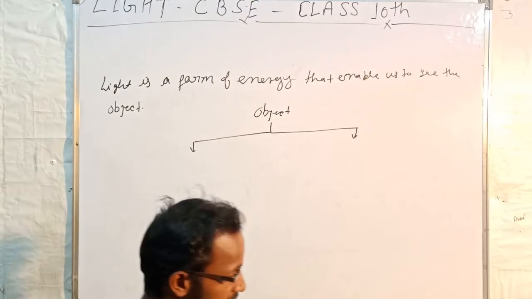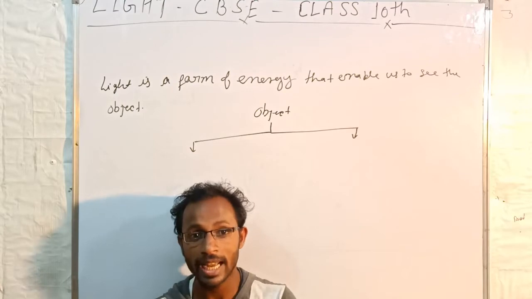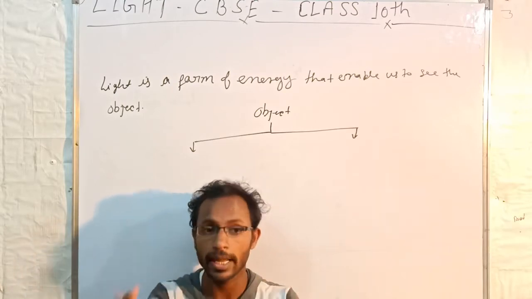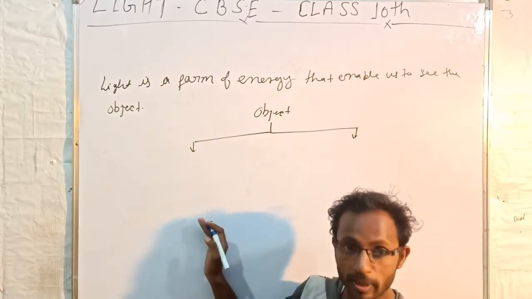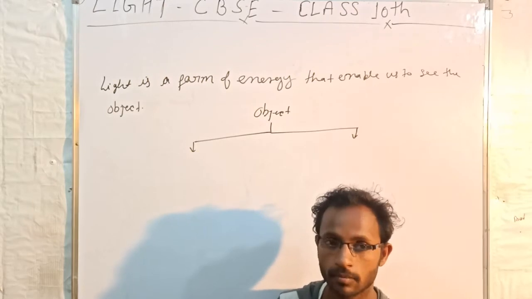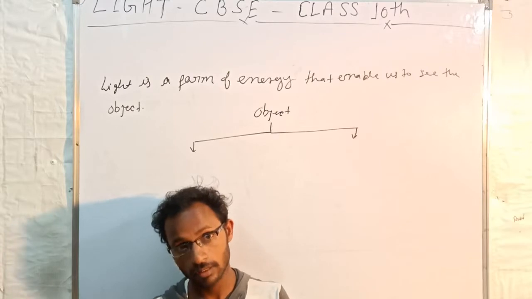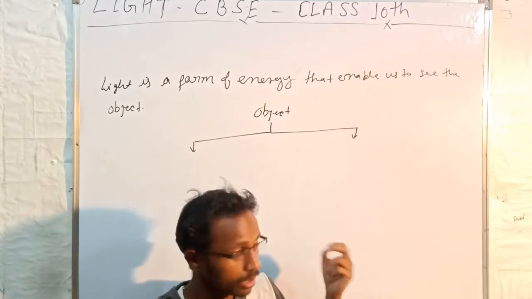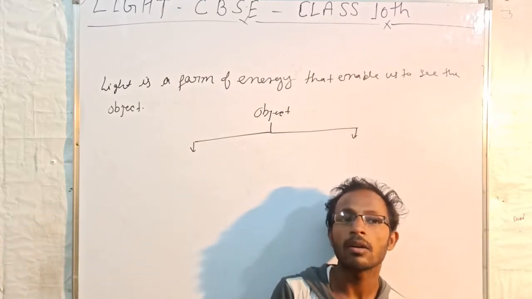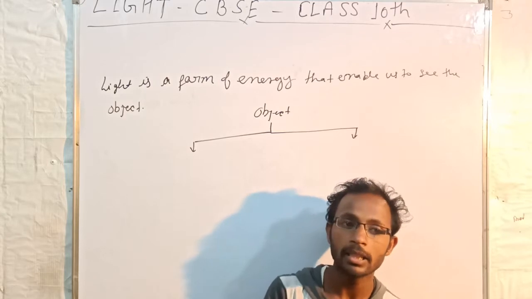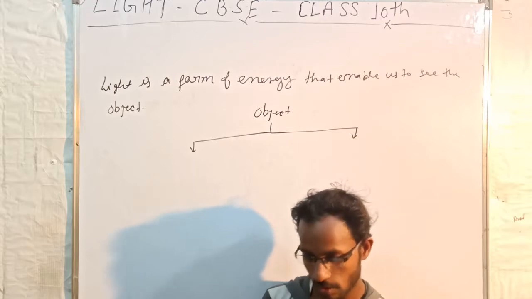The first part is luminous objects. A luminous object is an object which can emit its own light. For example, the sun and a bulb are luminous objects because they can emit their own light. The other type is non-luminous objects. A non-luminous object is an object which cannot emit its own light but can reflect light rays.